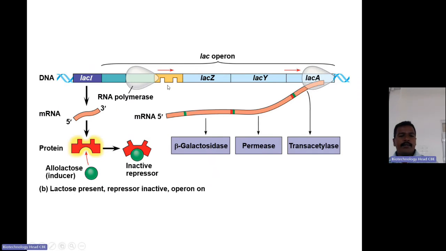It will not bind to the active repressor, which is converted into inactive repressor after binding of allolactose inducer. Then the promoter will start. The RNA polymerase present in the promoter will move on the structural genes and produce the polypeptides, which are necessary for lactose metabolism.